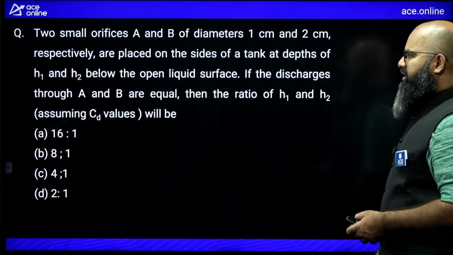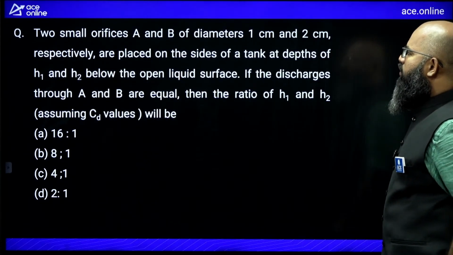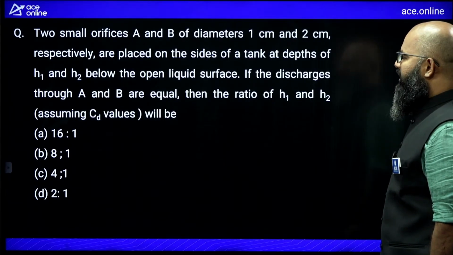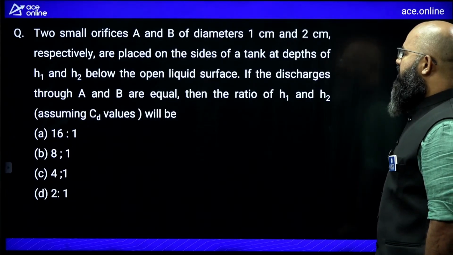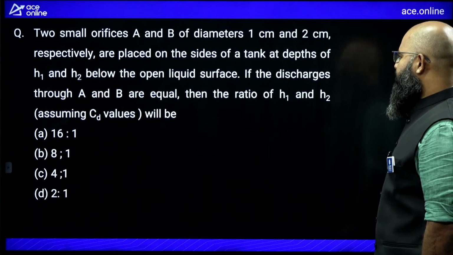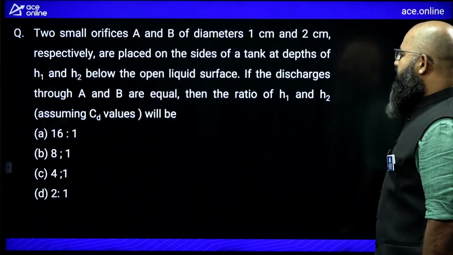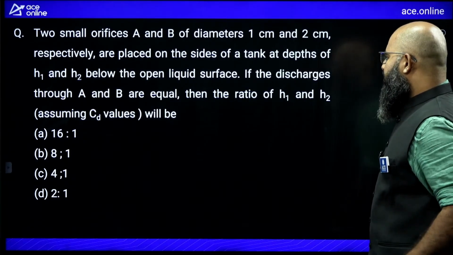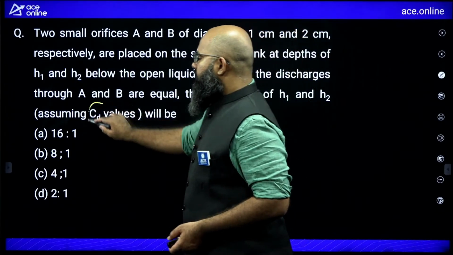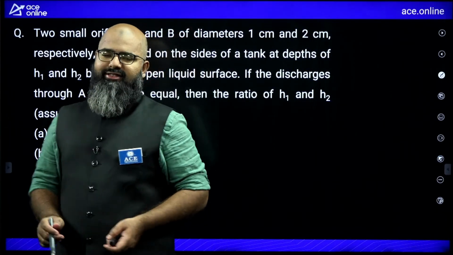This is a very good question. The question is saying two small orifices A and B of diameters 1 centimeter and 2 centimeter respectively are placed on the side of a tank at the depth H1 and H2 below the open liquid surface. If the discharges through A and B are equal, then the ratio of H1 and H2 will be how much? Assume the value of coefficient of discharge is identical in both the cases.